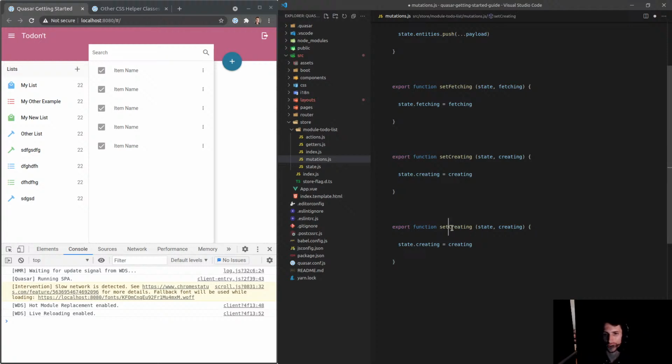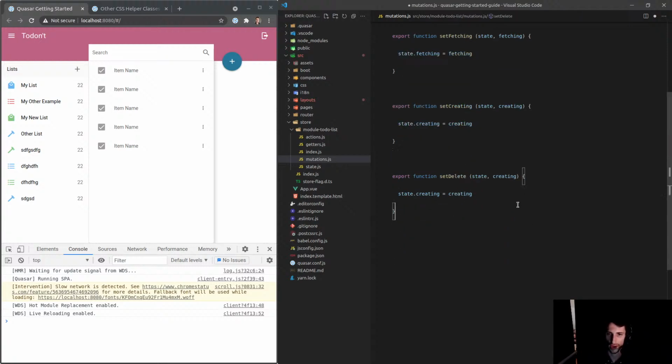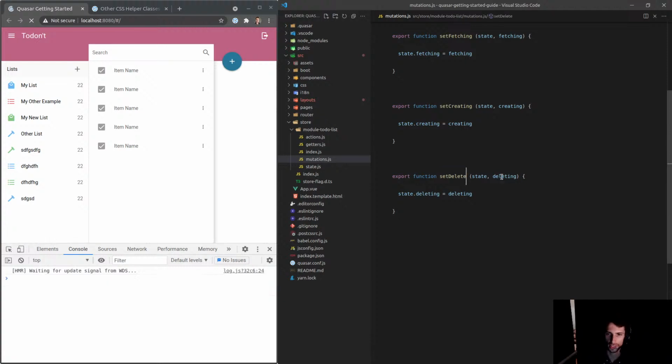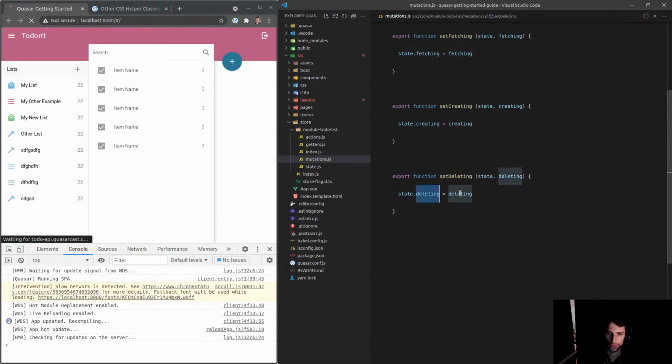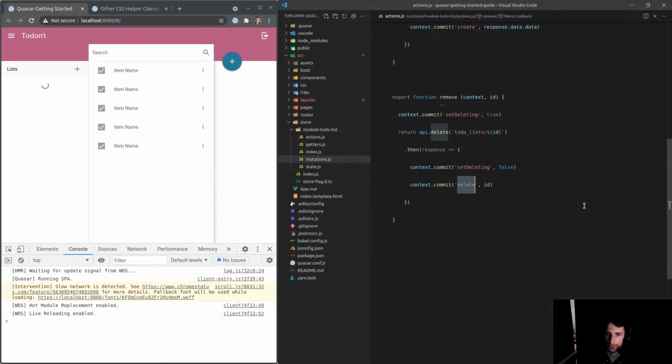And what's the fastest, easiest way to do a delete? I think I'm just going to do a filter. So we've got set delete. Change that to deleting. I am talking about floating action button. Yeah, this one here. I think that's what you mean. Or are you saying this should be a floating action button for the list? State deleting. Let's make sure set deleting. Change that to deleting. Set deleting.